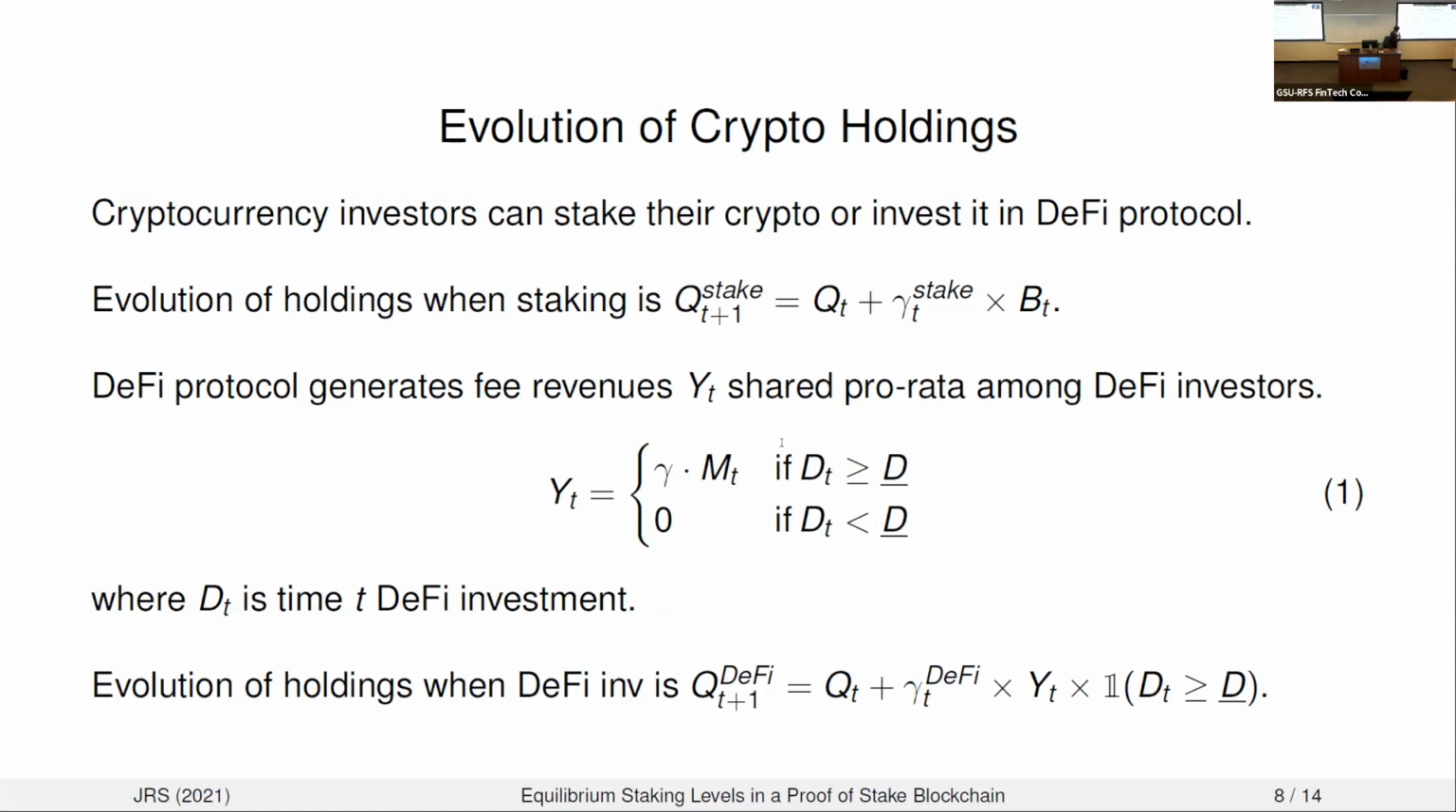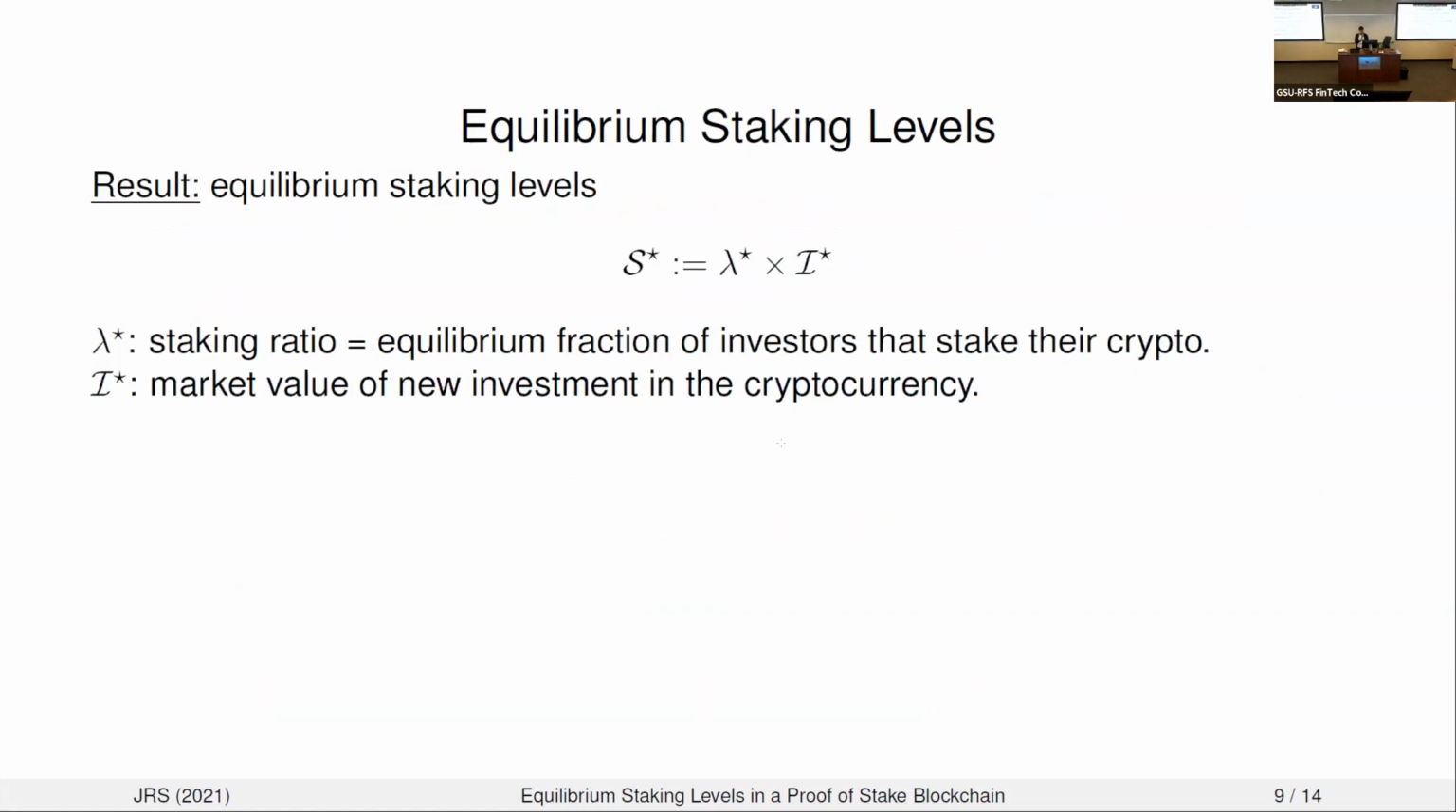Okay, so if you invest in the DeFi option, so you buy the cryptocurrency and you stake it into the DeFi option, now your time T+1 holdings are your time T holdings plus your pro rata share of DeFi fee revenues, conditional on the DeFi option being viable and therefore generating positive fees.